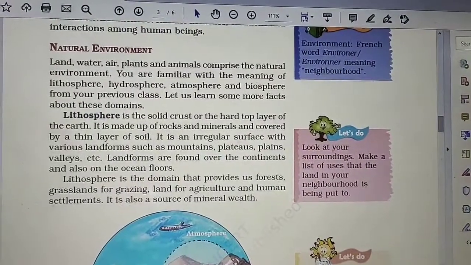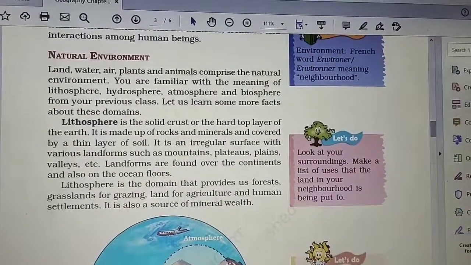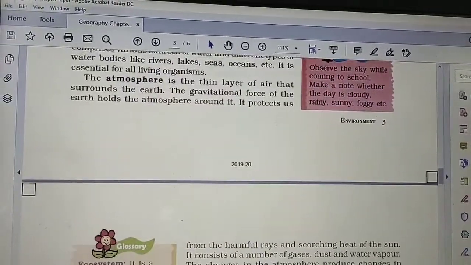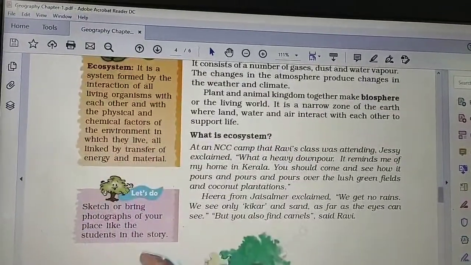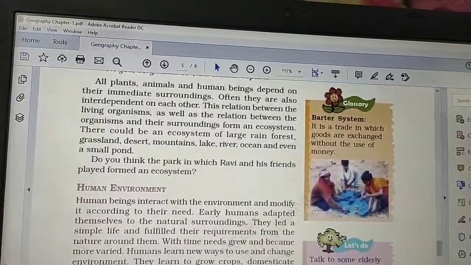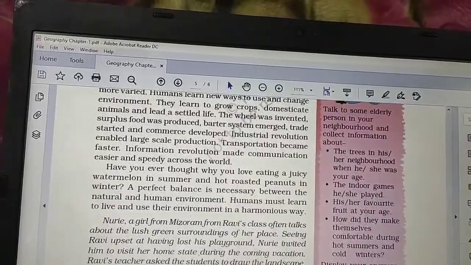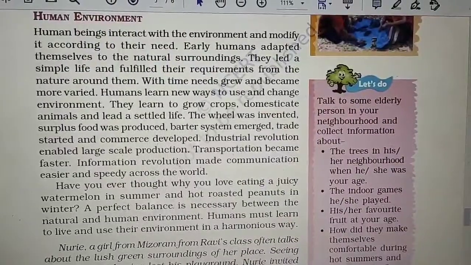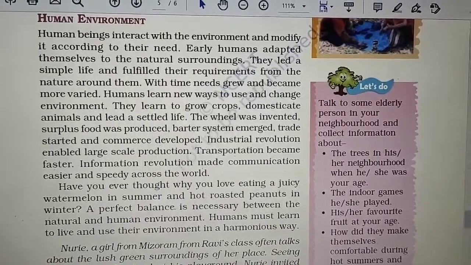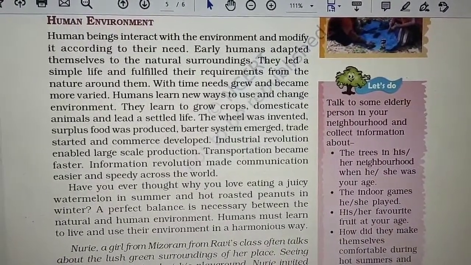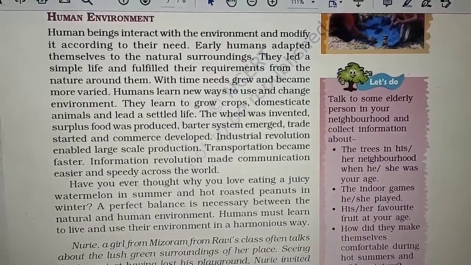Then we had natural environment. In the natural environment we have lithosphere, hydrosphere, atmosphere, biosphere. These four things we have over here. Afterwards we discussed the ecosystem, and now there is a fourth part, that is the human environment. So what is human environment? Human environment is the environment which is basically modified by human beings according to their needs.